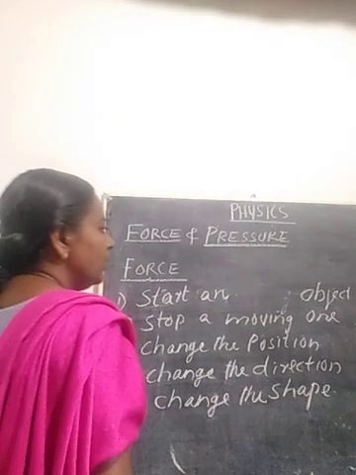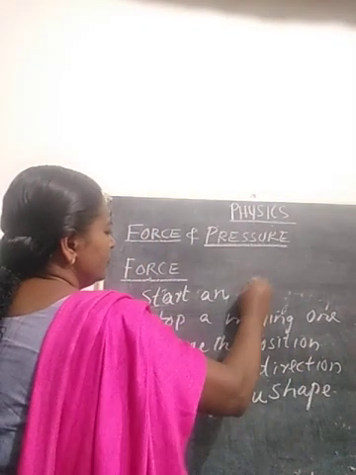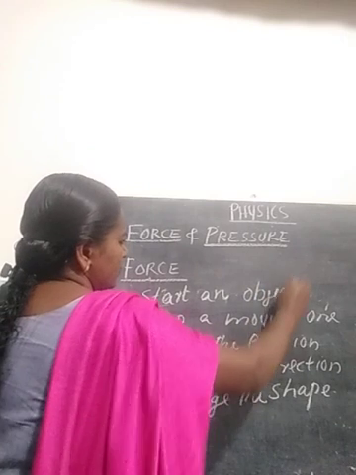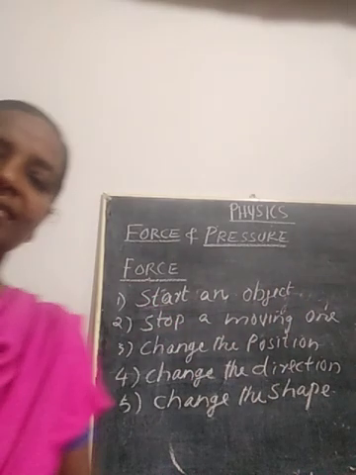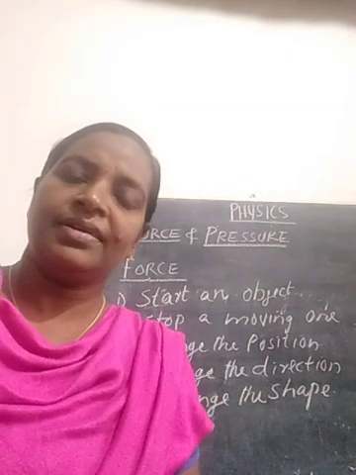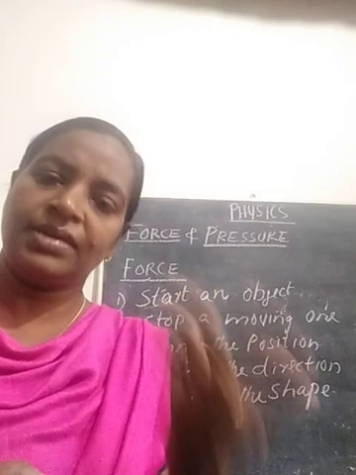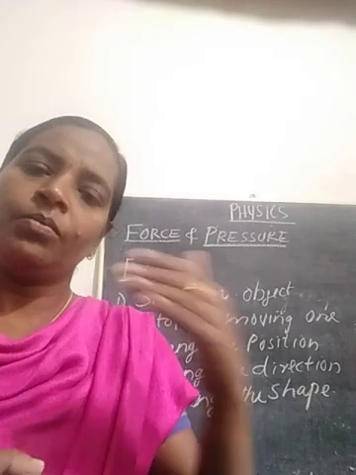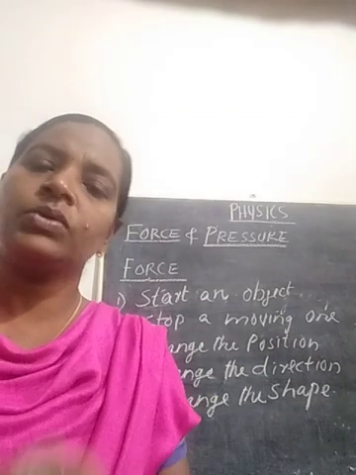These are the different things that a force can do. It can start an object. Suppose it is at rest, we can start it. A moving object, we can stop it by catching it or by applying some force on it.